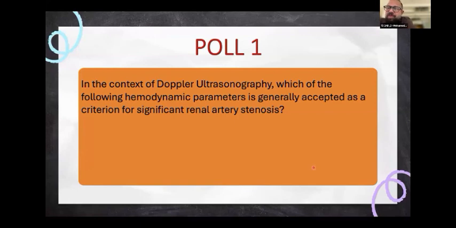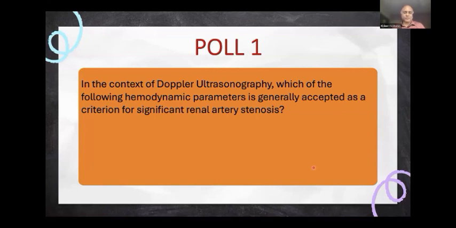Peak systolic flow velocity more than 180 to 200 is what the majority of the candidates had ticked. Dr. Kishore, can you highlight these results, and say which of the following in the right context gives the most value in diagnosis? As rightly the majority has opined, peak systolic velocity is the most sensitive. But the problem of Doppler is that it is highly operator dependent and highly dependent on the body habitus and the cooperation of the patient. Still, peak systolic velocity is the most sensitive.